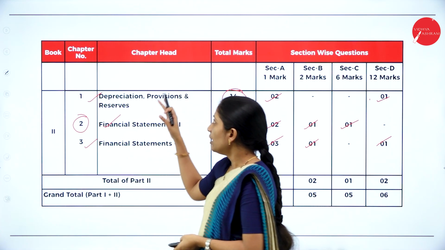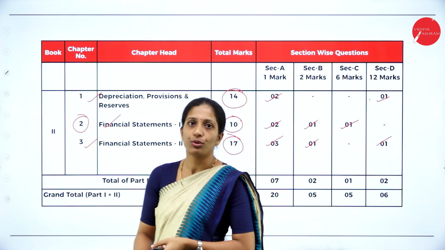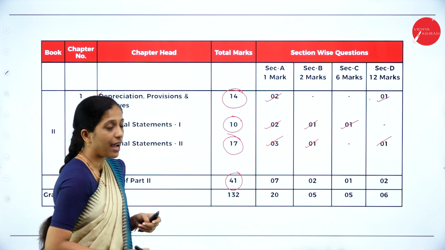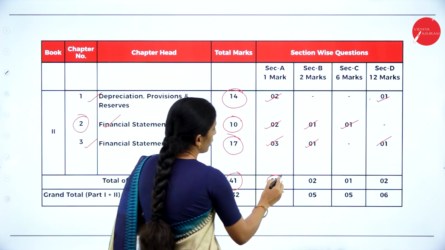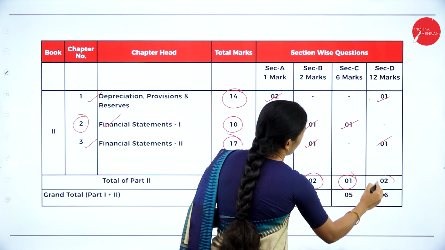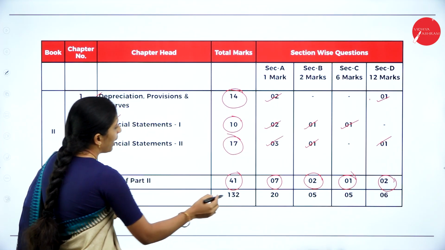Now if you see the full weightage of your part 2, the total weightage is 41 marks, where you will have 1 mark 7 questions, 2 mark 2 questions, 6 marks 1 question and 12 marks 2 questions. So overall you will have 132.